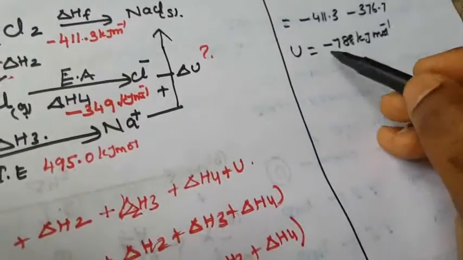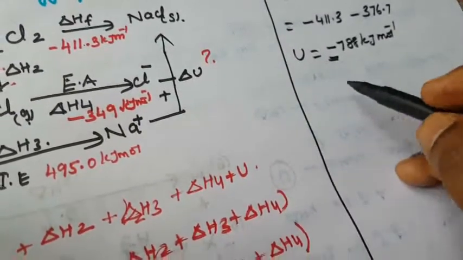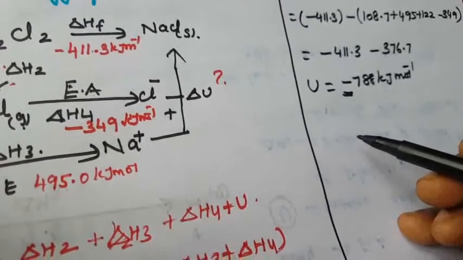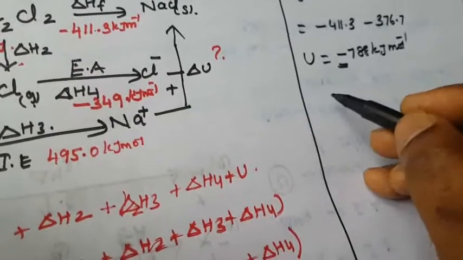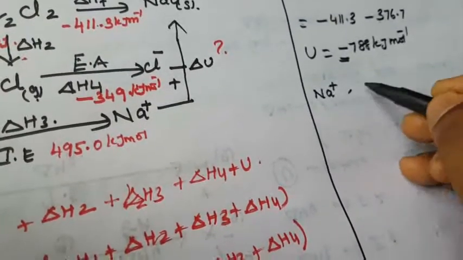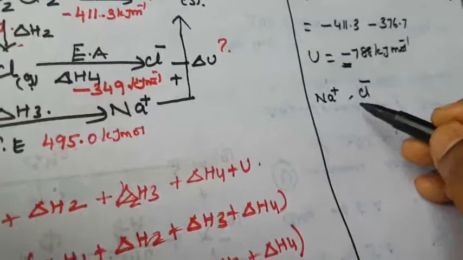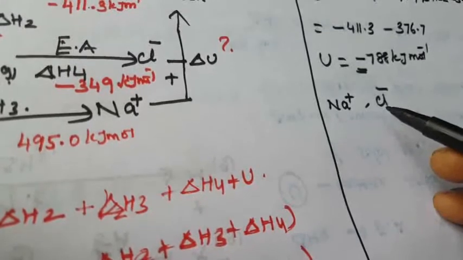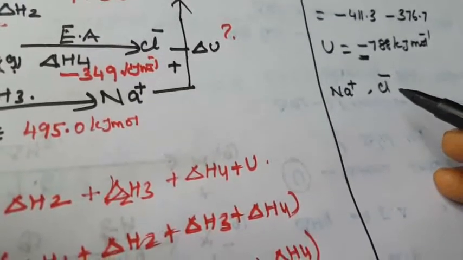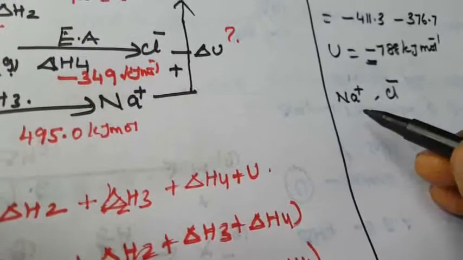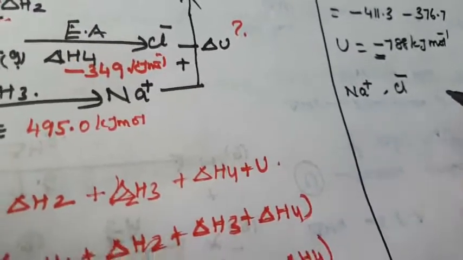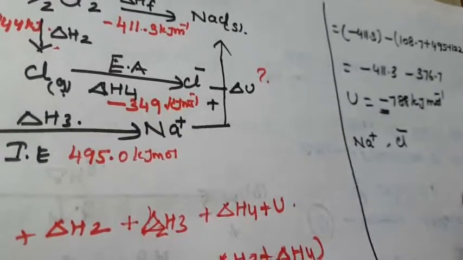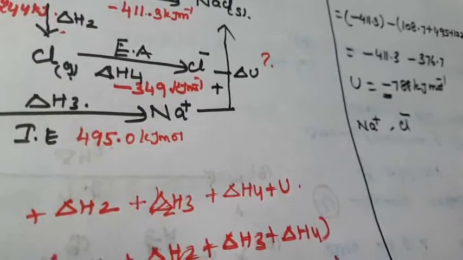Negative values indicate the amount of energy released. The negative sign in lattice energies indicates that energy is released when sodium chloride is formed from its constituent gaseous ions, that is, the Na+ ion and the Cl- ion. So once again, what is meant by lattice energy? The energy required to remove the constituent ions completely from a crystal lattice.